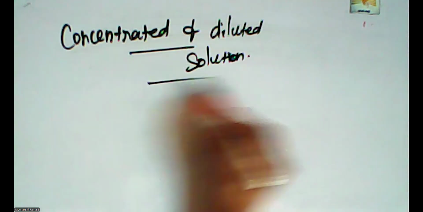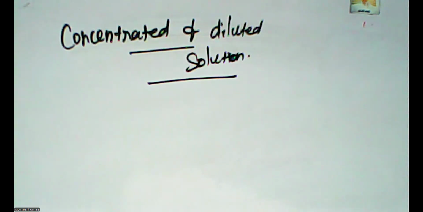What is a concentrated and a diluted solution? The amount of solute is higher. So two solutions having the same solute and solvent, but the amount of the solute is higher in one compared to the other, are called the concentrated and the dilute solution. Okay.